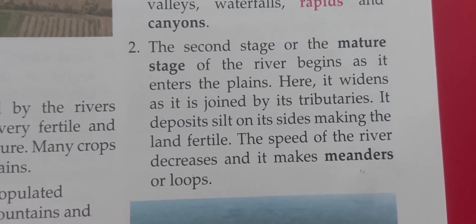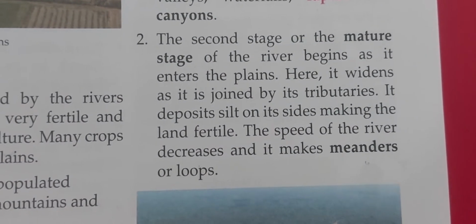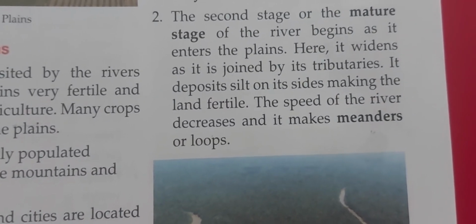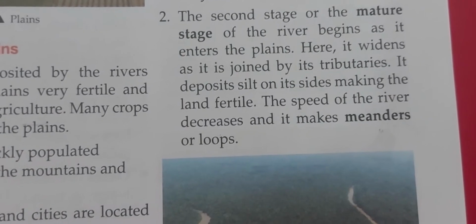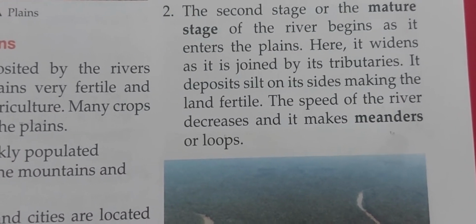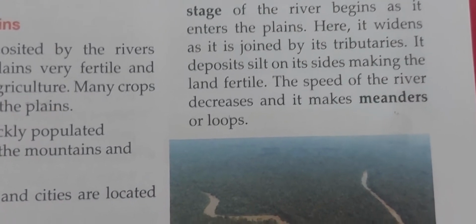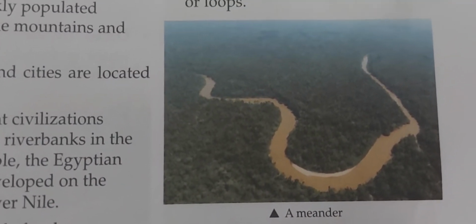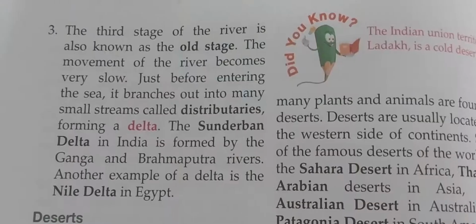The second stage of a river is the mature stage. Mature stage means when it is going to be in the partition of tributaries. That means it is making the plain area also, and it is going into parts also. Here you can see an example of the second stage of rivers.